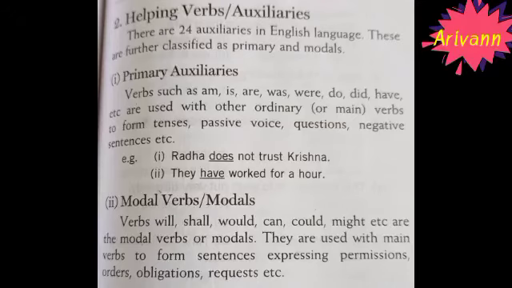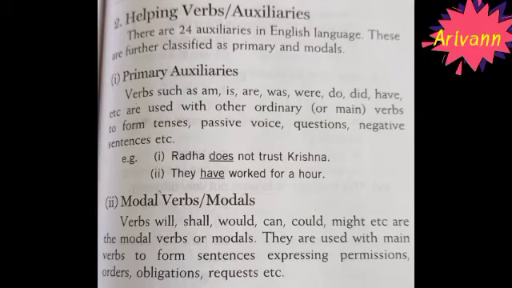See that there are 24 auxiliaries in English language. These are further classified as primary and modals. In helping verbs or auxiliary verbs, first one is primary auxiliaries and second one is modal verbs. See the first one, primary auxiliaries. Verbs such as am, is, are, was, were, do, did, have, etc. are used with other ordinary verbs to form tenses, passive voice, questions, negative sentences, etc.